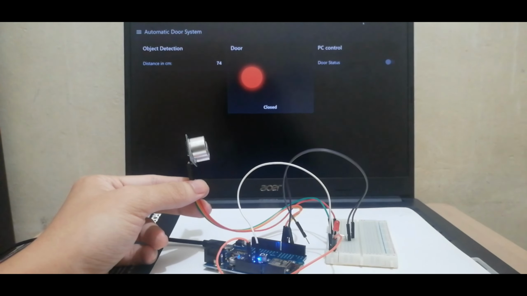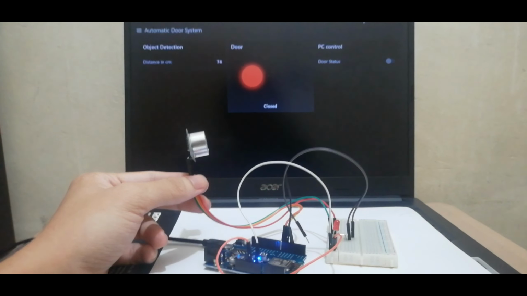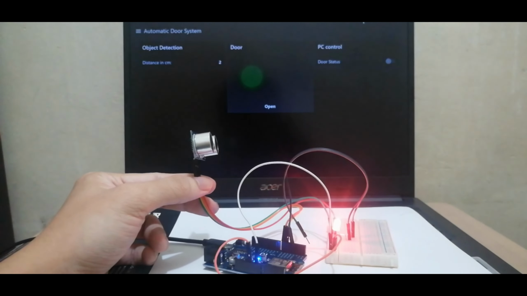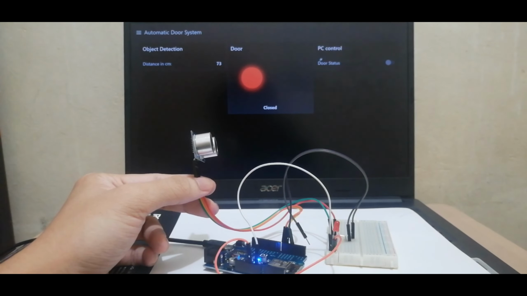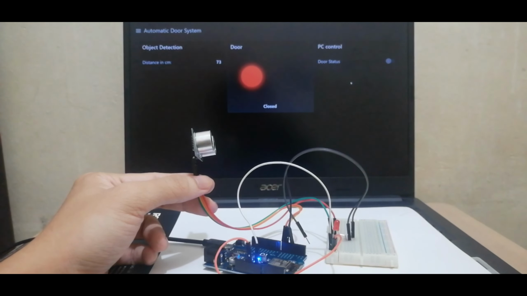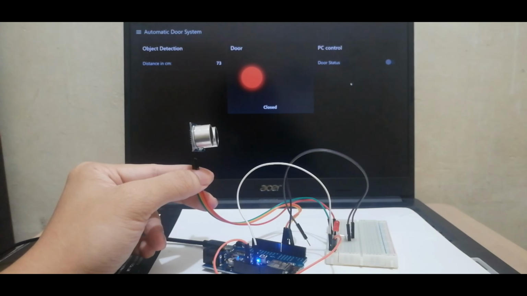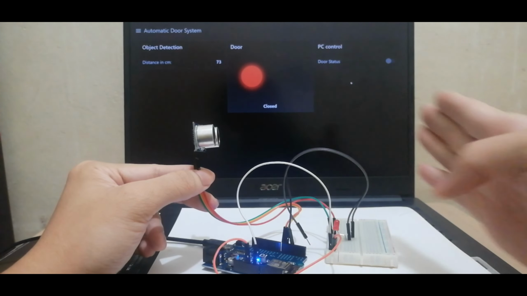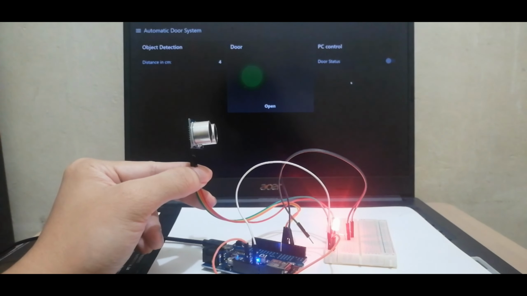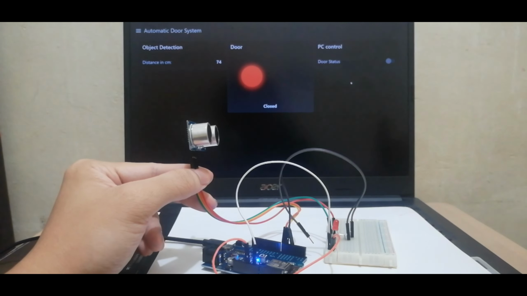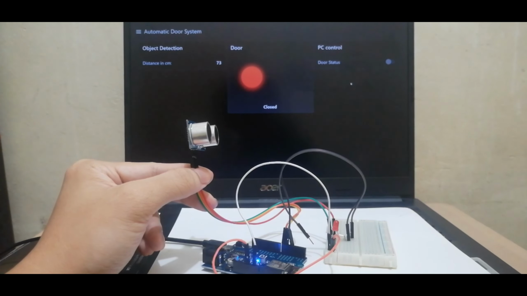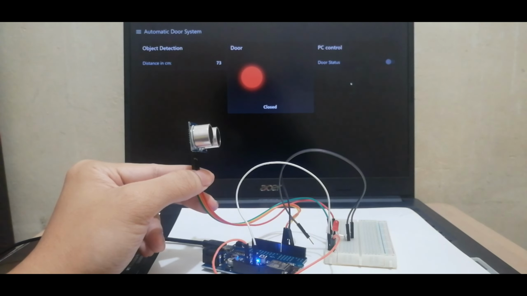The second part is the door status, where we can see whether the door is open or closed; it will be green or red. The third part is the PC control, where we can control the door open or closed from the dashboard on the PC. The distance we set for the ultrasonic sensor to open the door is less than 6 cm. When the object is detected at less than 6 cm, for example 4 cm as shown on the screen, the door is open. When the object is far or there is none in front of the ultrasonic sensor, the door is closed.